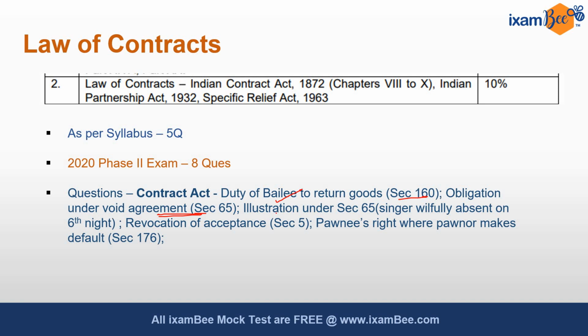One question was relating to an illustration under section 65: if a singer willfully absents himself on the 6th night after singing continuously for 5 nights, what should be the compensation given to the singer? This illustration is mentioned under section 65. Then there was one question from revocation of acceptance, that is section 5. And another question from pawnee's right where pawner makes default, which is section 176.